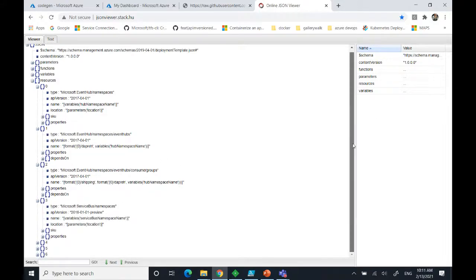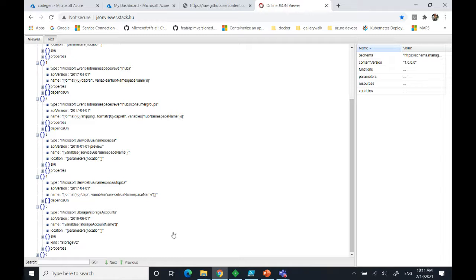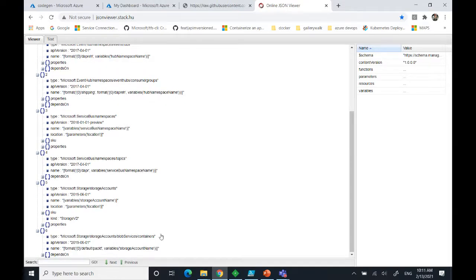But anyway, and then we have the Service Bus itself. We'll have a topic on that Service Bus, right? So that's where, let's say, my API Management, for instance, will publish messages against that topic. And then we have a storage account that's required for Dapr when it reads from the Event Hub, to persist the state to see where it is in the reading. And then a container on that storage account.